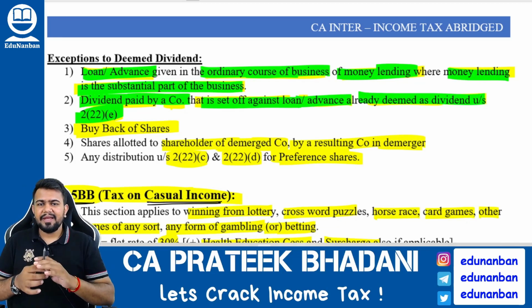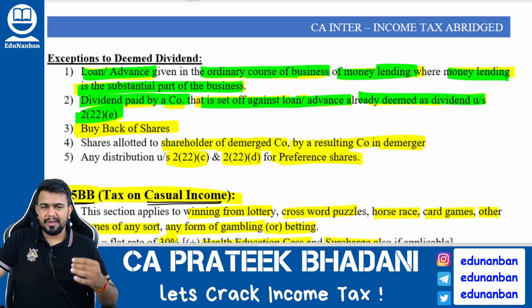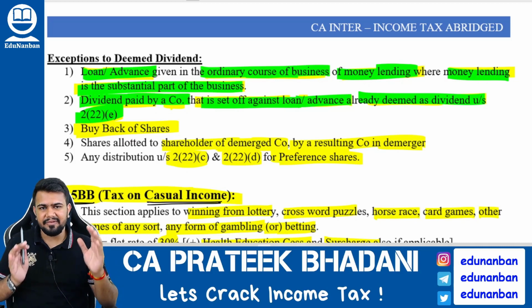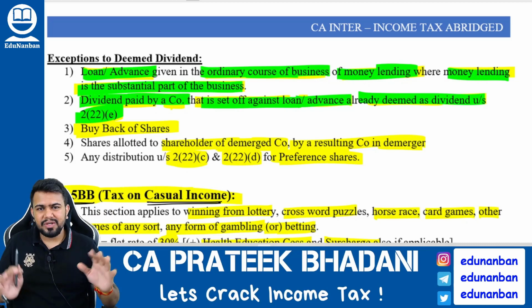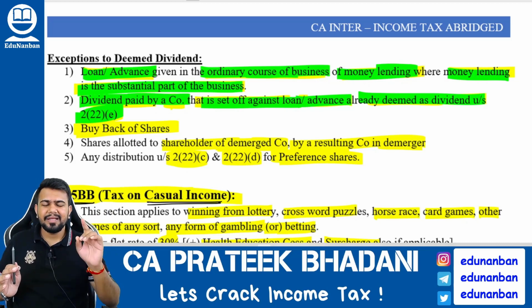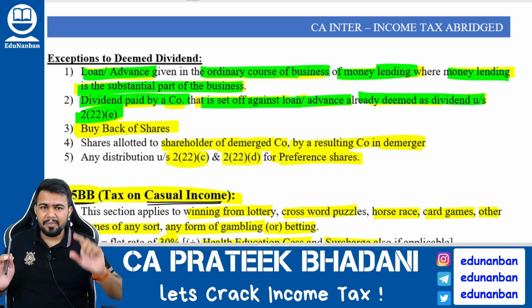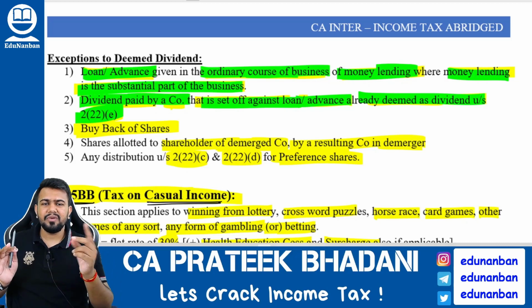So listen here. For example, I am the shareholder. A company has given me a loan and this loan is deemed as dividend in my hands. That is why I considered it as income and paid the tax under income from other sources. Now later on, the company wants to give me actual dividend. So what did the company do? The company told me, you do not repay us the loan amount. You set off the dividend against the loan amount, and you keep it with yourself. Hence, now my loan is converted into real dividend.